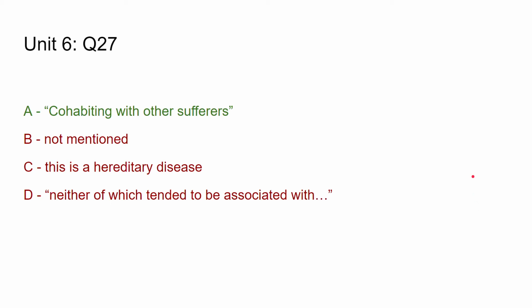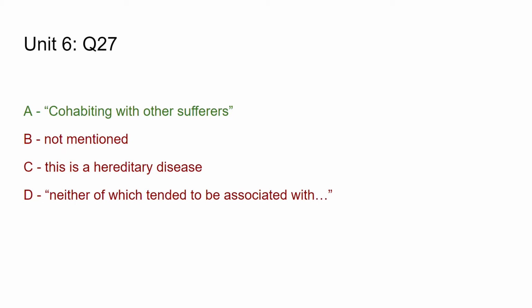Okay, welcome back. We're up to Unit 6, questions 27 to 32 of Acer's Orange Book. This passage refers to hereditary diseases and the history and perception of these diseases. Question 27: the writer suggests that certain chronic diseases were given the appearance of hereditary diseases.